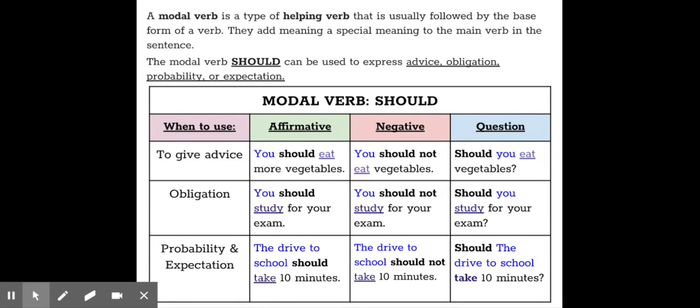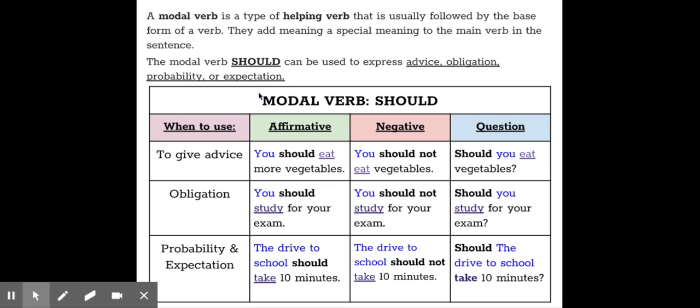Our grammar point for this week is the modal verb should. So, what is a modal verb? A modal verb is a type of helping verb that is usually followed by the base form of a verb. They add a special meaning to the main verb in the sentence. And the modal verb should can be used to express advice, obligation, probability, or expectation.